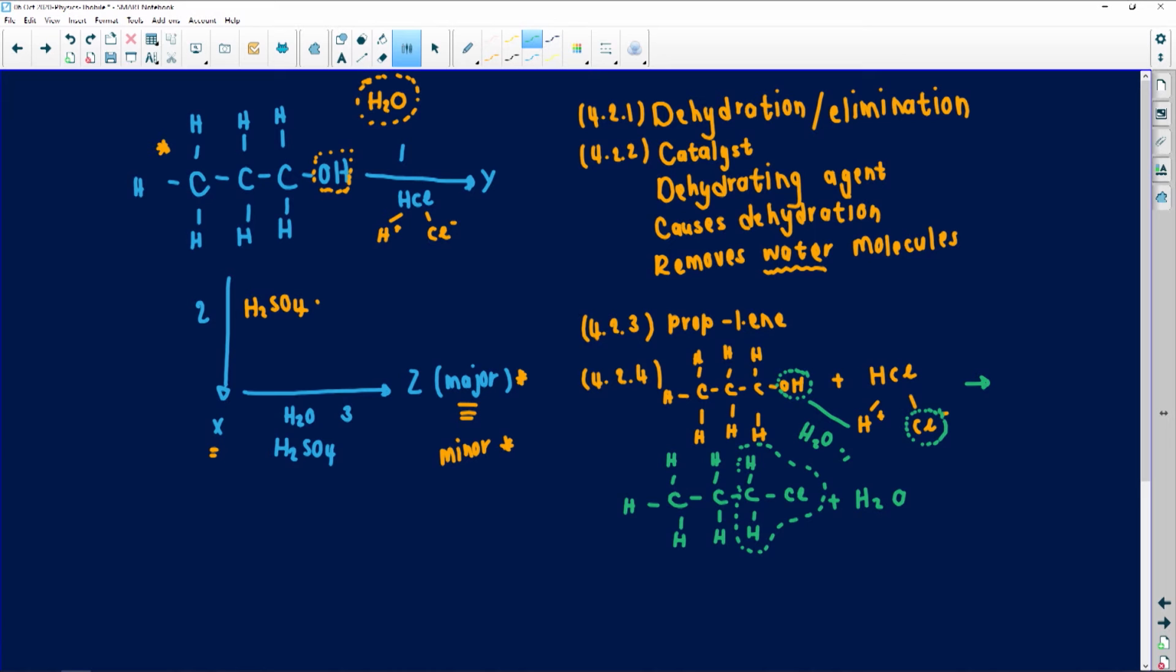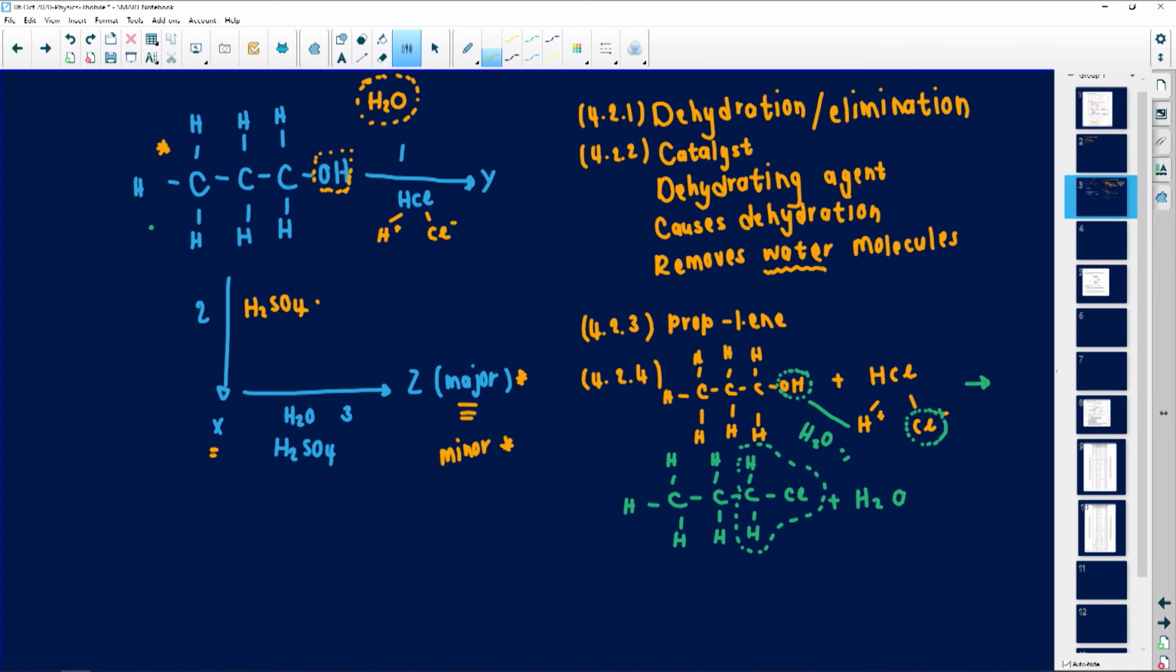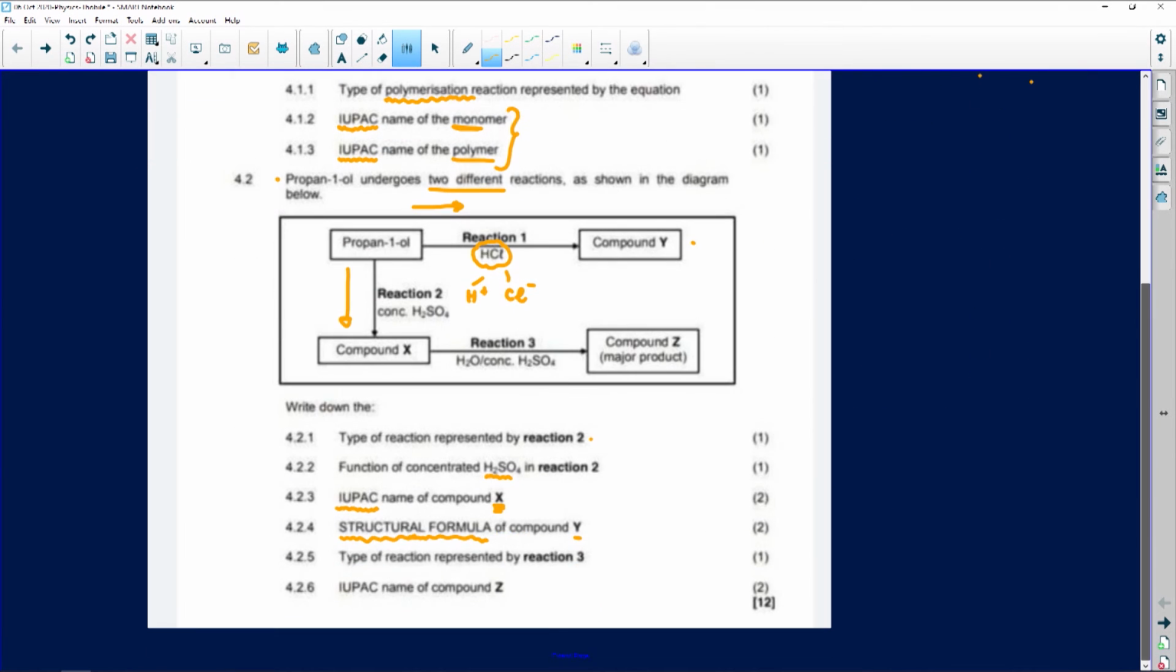How did I know this? If you're looking at it in a diagram like this, remember, if it's drawn out, you can see what needs to be substituted. It means I'm moving from an alcohol to a Cl, right? So that is what the question actually required us to do. Let's look at the next one.